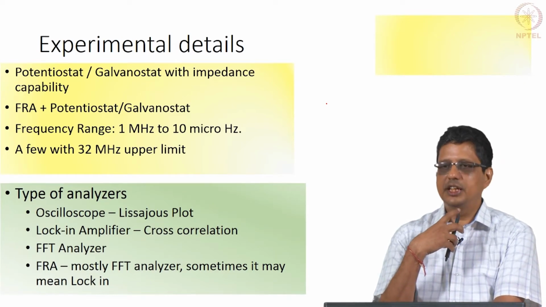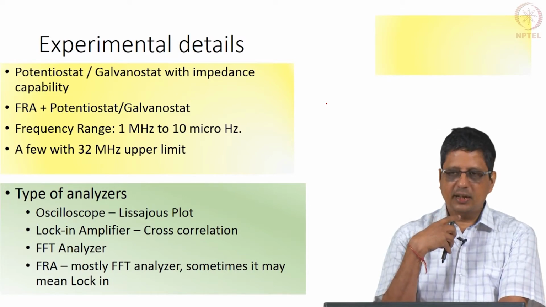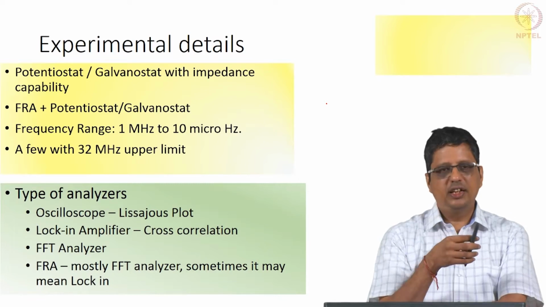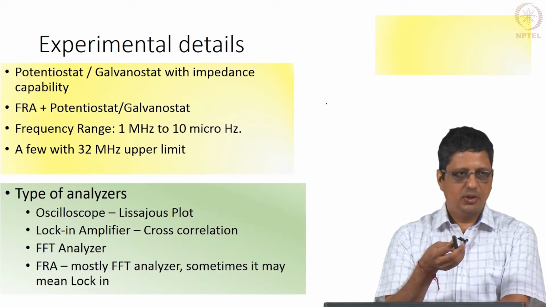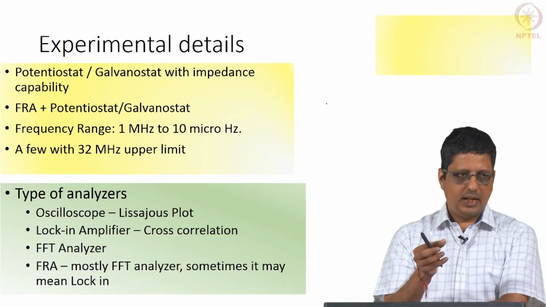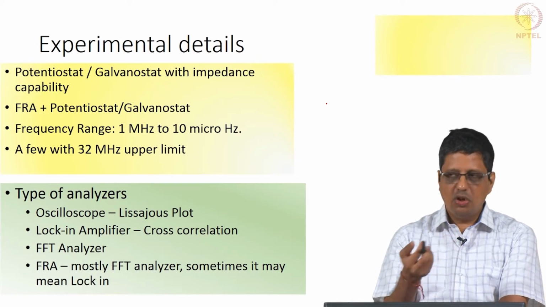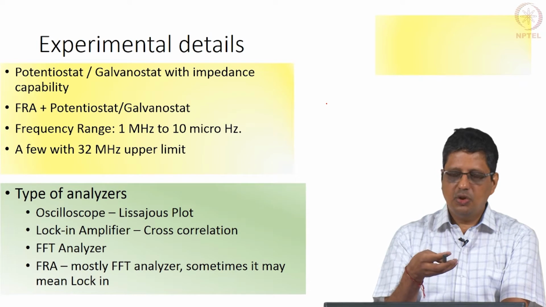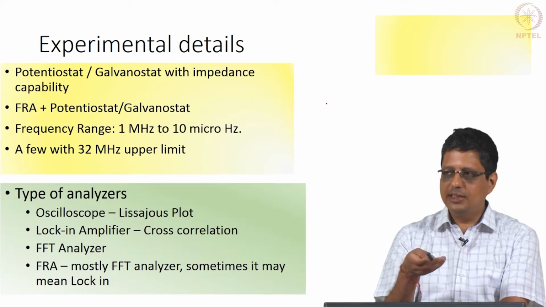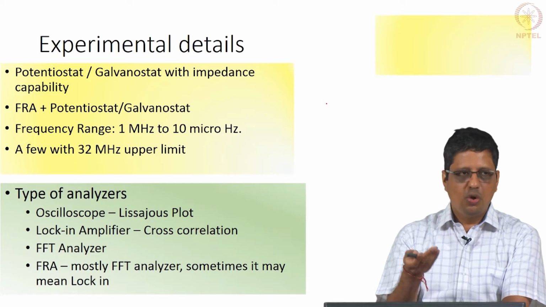Normally you will get frequency ranges of 1 megahertz to 10 microhertz. Right now you can get a few instruments with an even higher upper limit of 32 megahertz. Above a certain kilohertz, maybe 30, 50, 100 kilohertz, you do not really get useful data for normal electrochemical systems. For pure electrical systems, you can get impedance analyzers for many megahertz and gigahertz. They are not going to be useful here. In electrochemical systems, you will get benefit mainly at the middle and low frequency. Middle here means 10 hertz, 1 hertz, 100 hertz, in that range. Low means 100 millihertz, 0.1 hertz, and less than that, 1 millihertz.